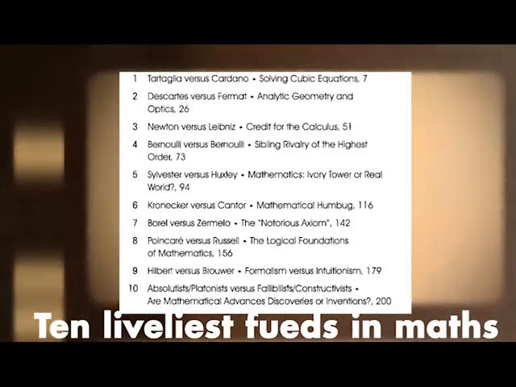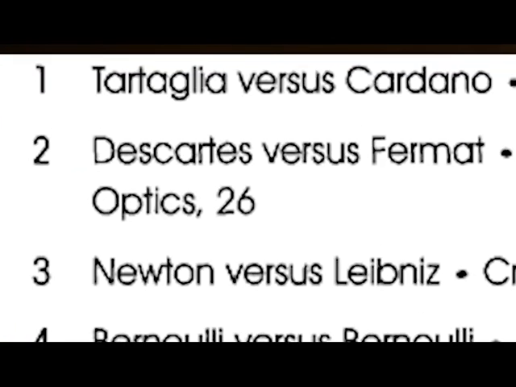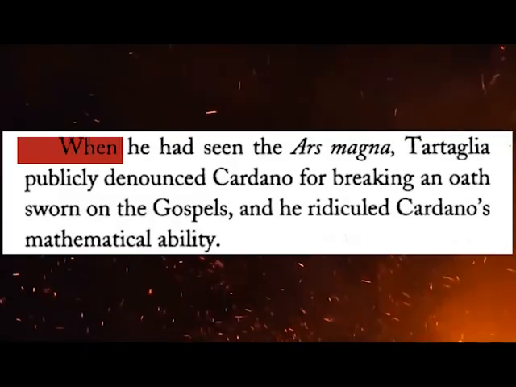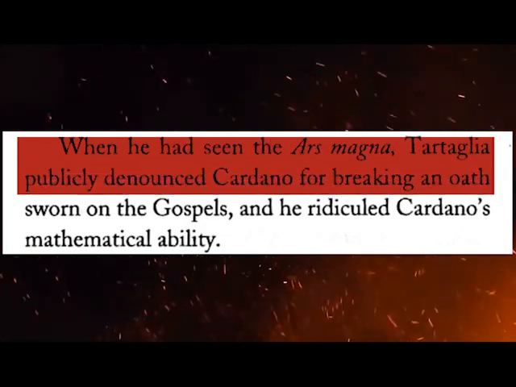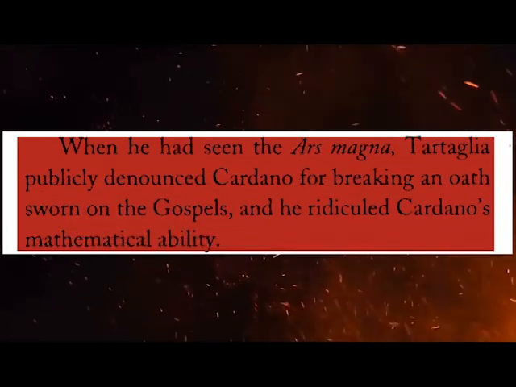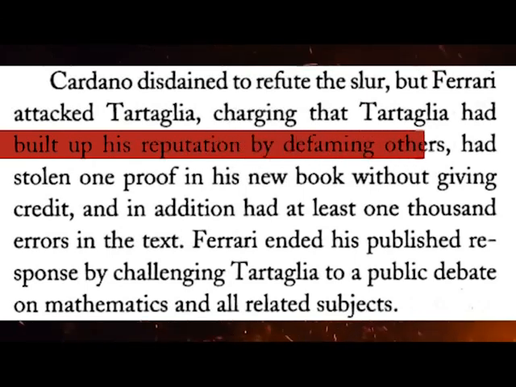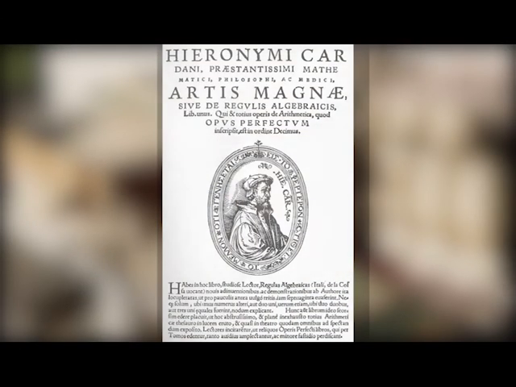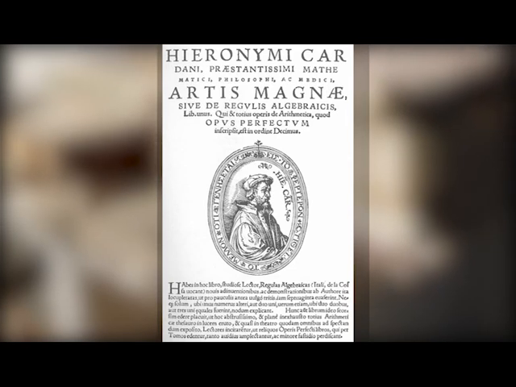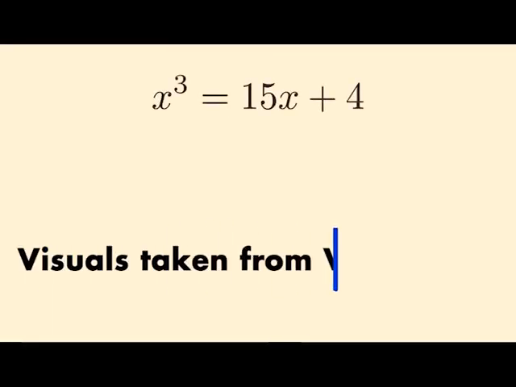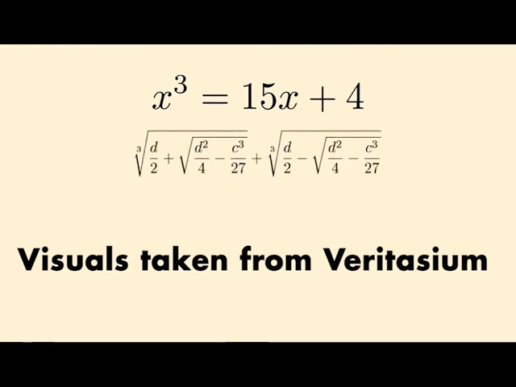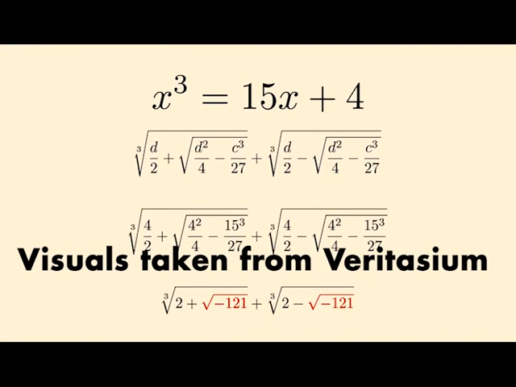Following the publishing of this book is the greatest feud in mathematical history, involving Cardano and Fontana exchanging insulting letters and statements and having a debate publicly. But as we see it, Ars Magna was a phenomenal achievement. In the Ars Magna, Cardano faces some problems which cannot be solved in the normal way. For example, x cubed equals 15x plus 4. Plugging this into the algorithm yields a solution that contains the square roots of negative numbers.